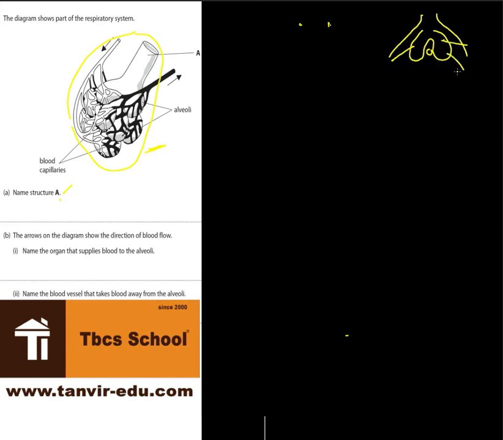Exactly, in one bronchus there are several bronchioles, and in each bronchiole there are alveoli. These are the small air sacs. These are the bronchioles and alveoli. So this picture has been taken from the total lungs, the bronchus of the lungs. So the answer of A is bronchioles.